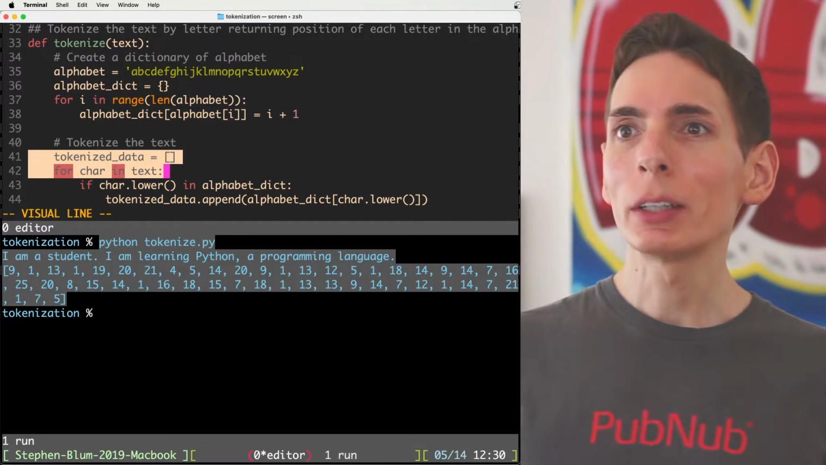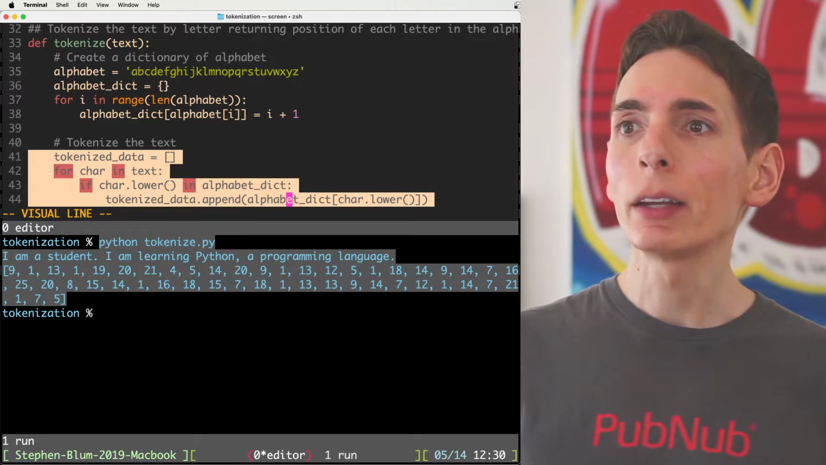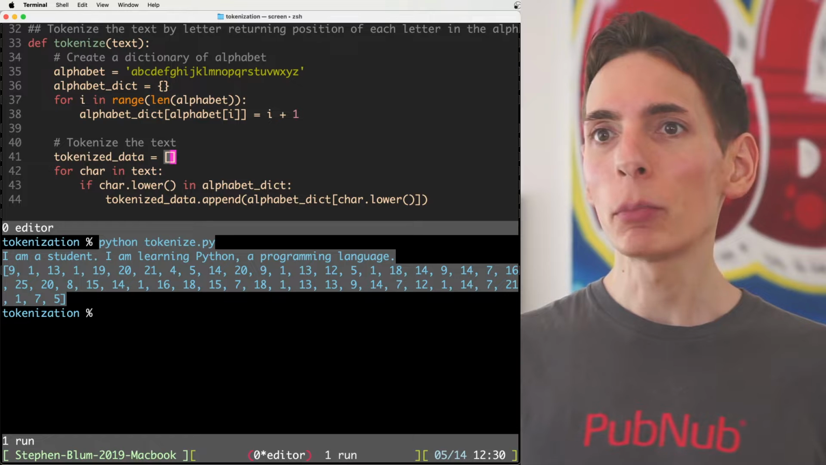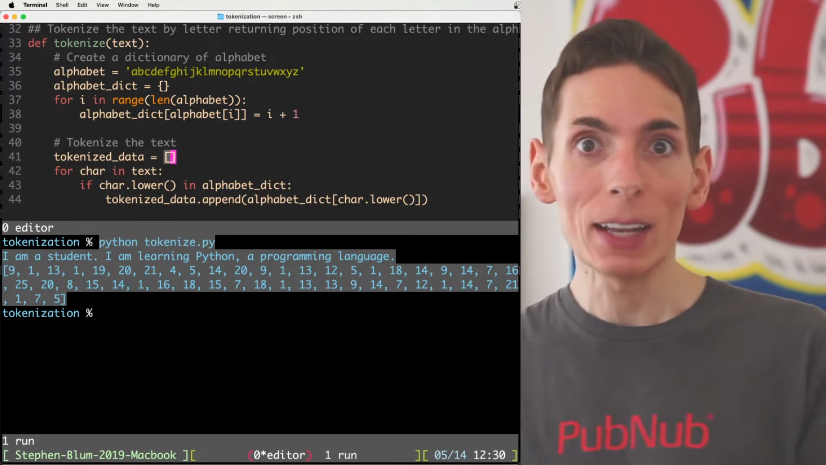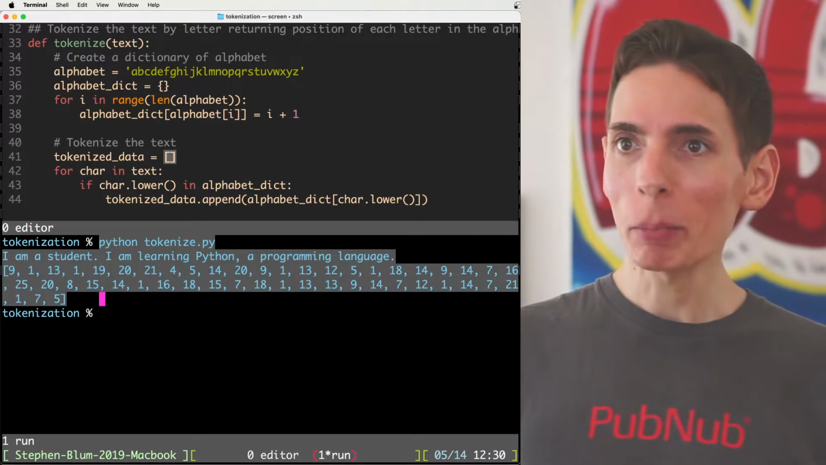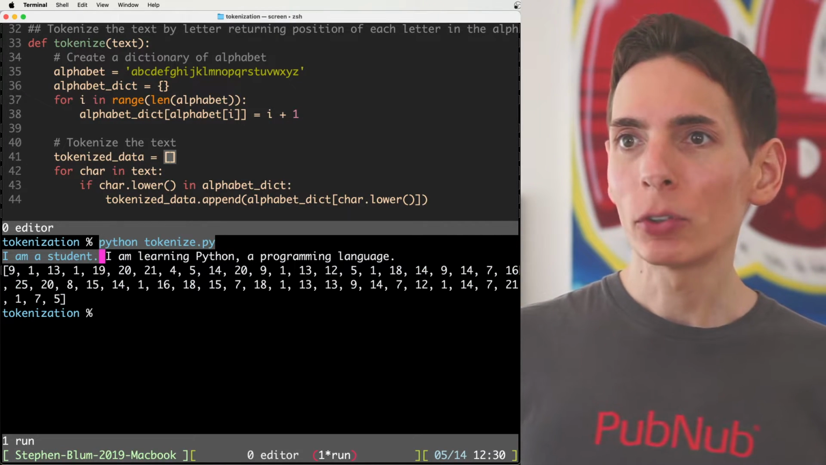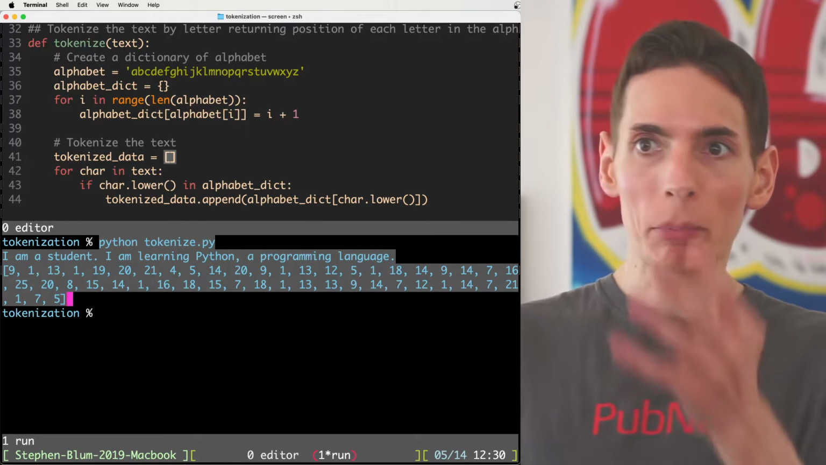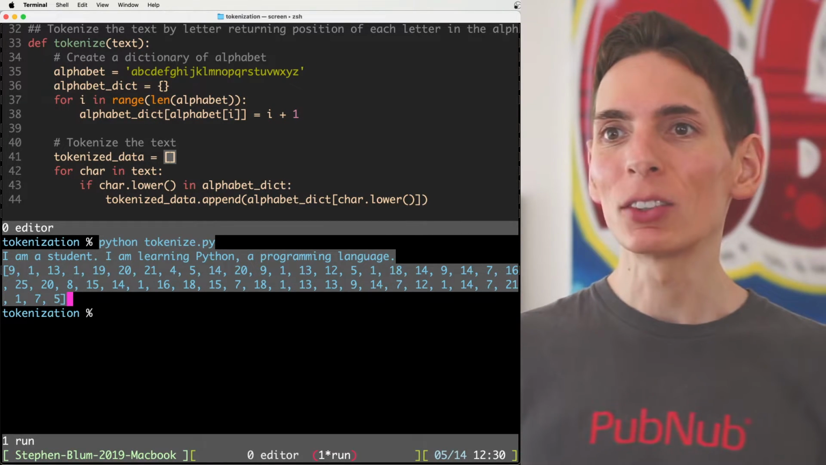Then you take your input data, iterate over every character, and then append the position of the token in the alphabet, and that will represent essentially its index within the token alphabet. We can see an example output here of "I'm a student, I'm learning Python, a programming language," and the representation of all the tokens, all the letters.